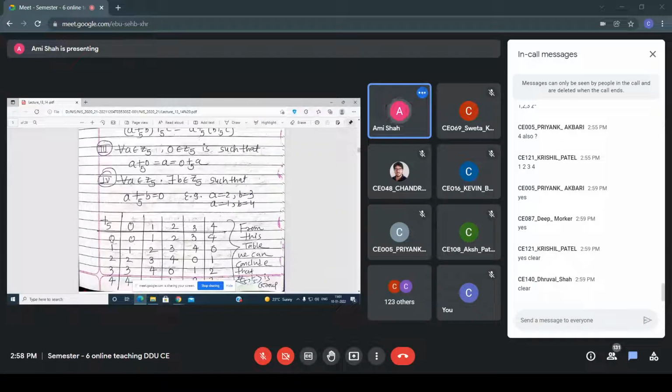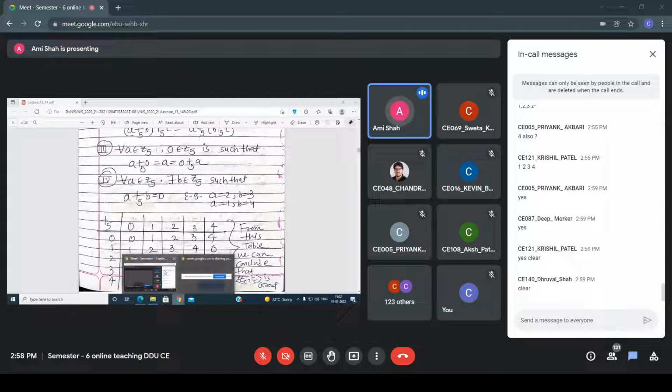So 0 plus 0 modulo 5, what am I getting? 0, the same a. Whatever the a you have taken, you are getting that. Similarly, let's say a is 1. 1 plus 0 modulo 5 gives 1, the same a. Similarly, 2 plus 0 modulo 5 gives 2. So from this table you can say that you are getting the identity property.